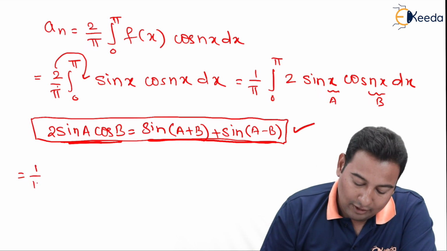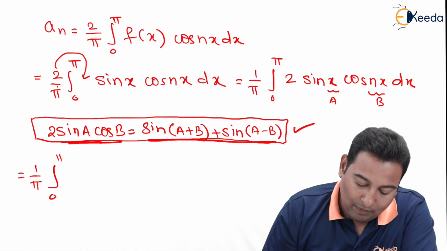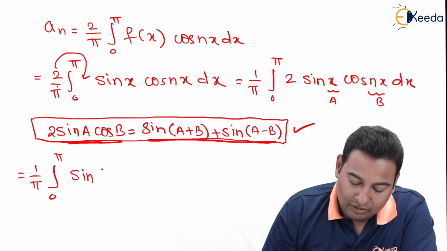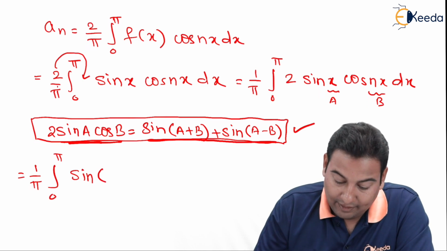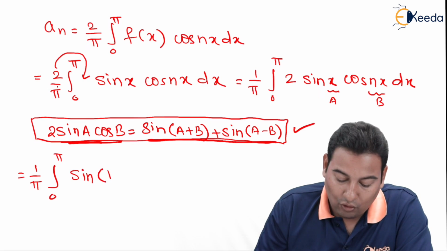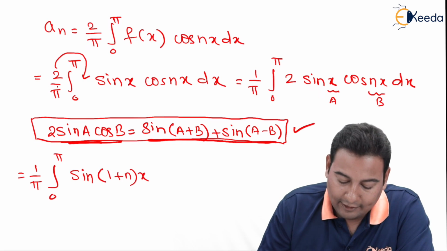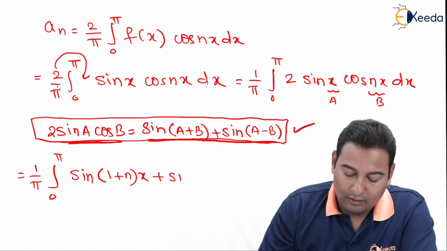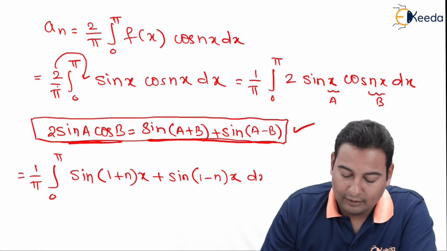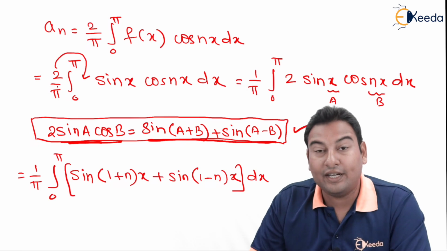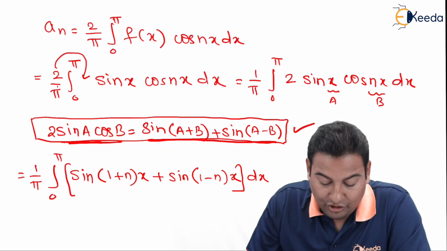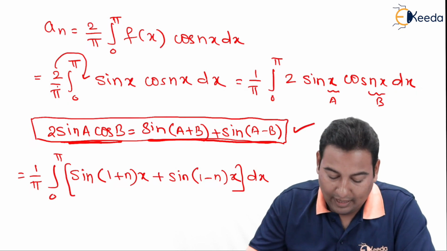Let's apply the formula. This is 1 upon pi, integral 0 to pi, sin(A plus B). Here A is x and B is nx. If you take x common, you will get sin (1 plus n)x plus sin(A minus B), that is (1 minus n)x, dx. How to integrate? Very simple integration. You can separate the integration and individually take the integration.